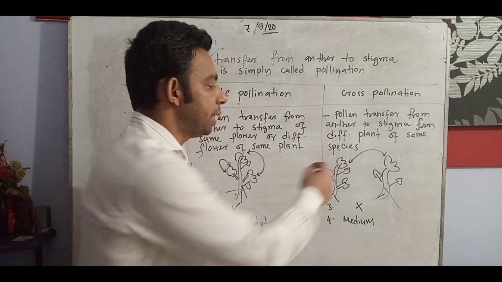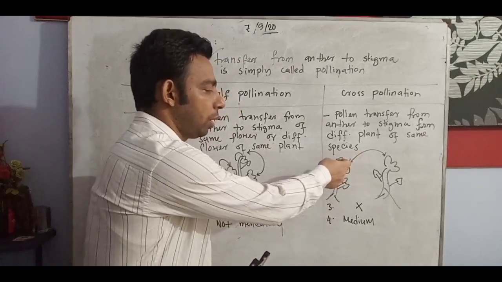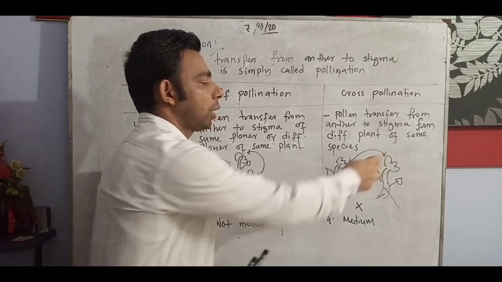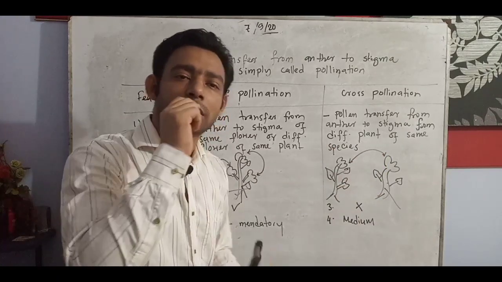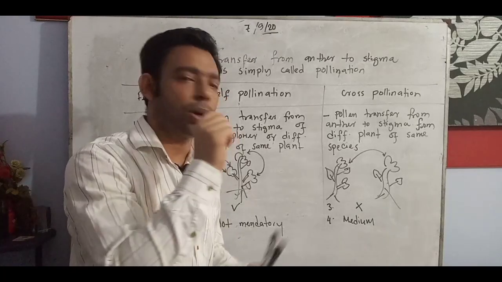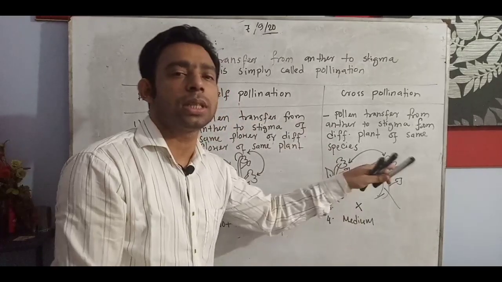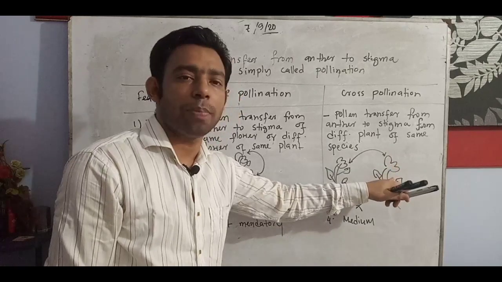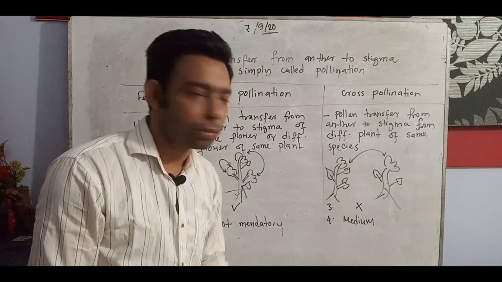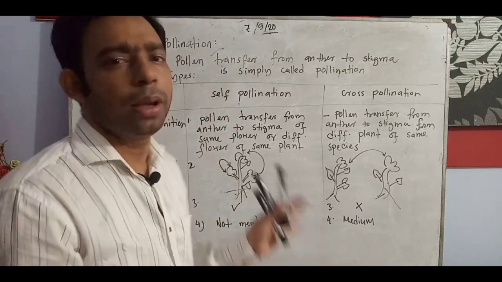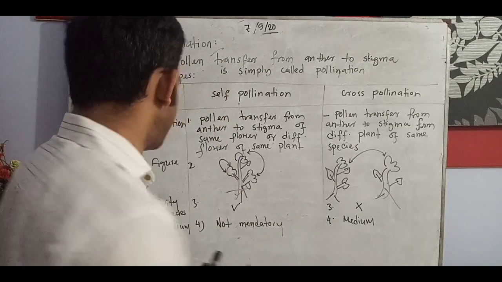When any honeybee falls onto the flower of this one and goes to another flower of another plant of the same species, it touches the pollen and the pollen falls onto the stigma of another flower of the same species. So in this way, a medium is mandatory, must. But here, a medium is not actually mandatory in the case of self pollination.